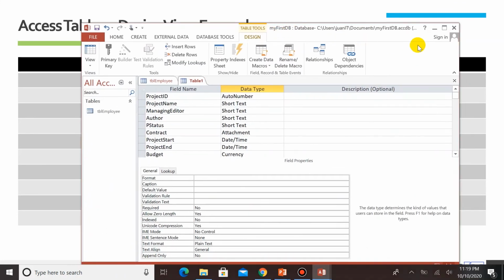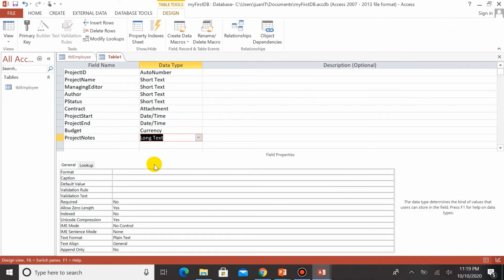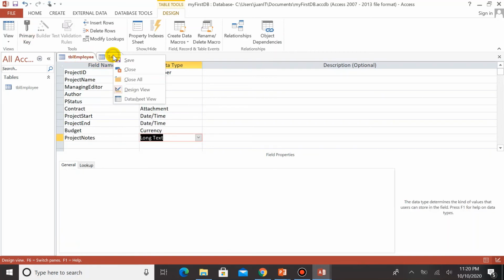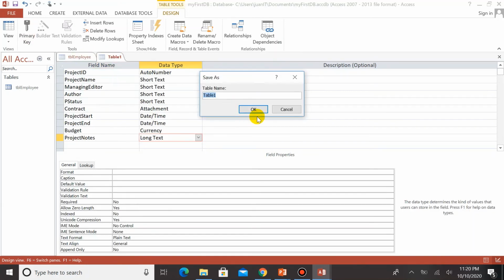Okay, so same thing with what we did on the datasheet view. We could go ahead and save the table. So again, the default name is table 1, table 2, table 3, and so on if you fail to change it. Okay, so we are going to save this. To save it as a table, right click on the table name, which is table 1, and then hit save. Okay, let's name it, say TBL, say what we call it, project, maybe.